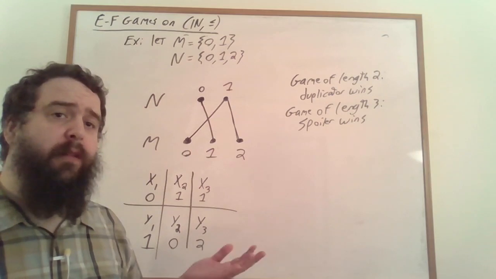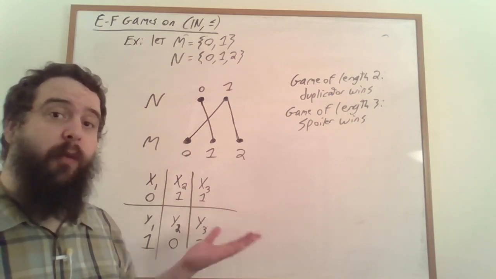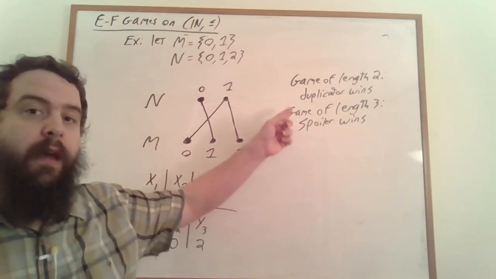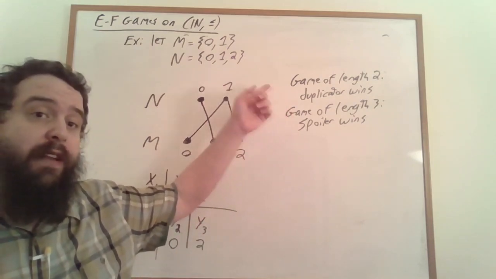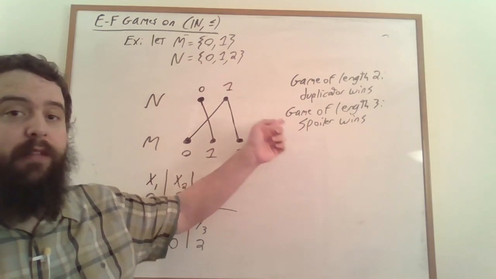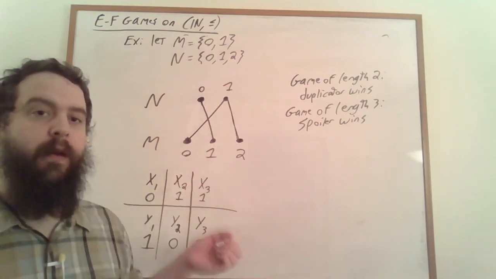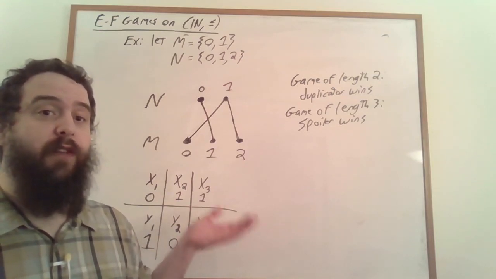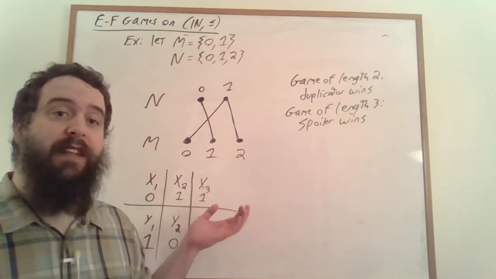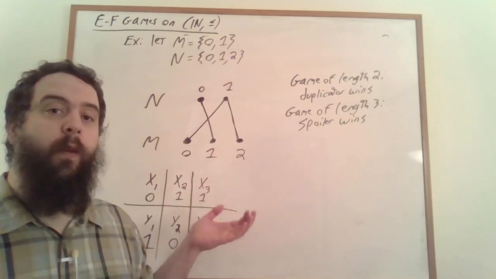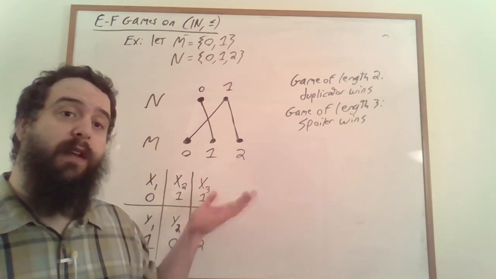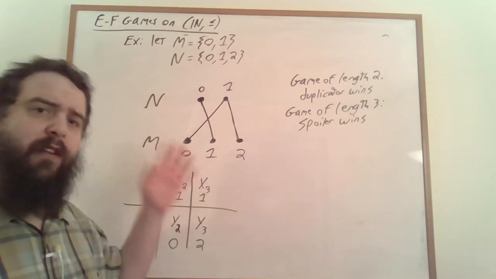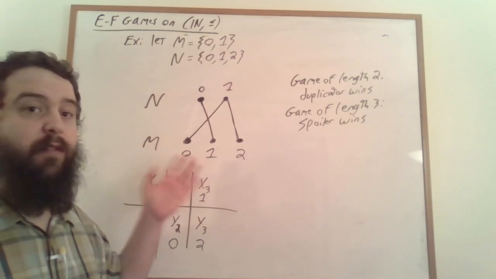And you can do a little bit of reasoning to show that if Spoiler and Duplicator are playing optimally, then this is what happens. In the game of length 2, Duplicator can definitely win, and in the game of length 3, Spoiler can definitely win. It's often the case that a player's optimal strategy doesn't depend on the number of turns of the game. But we'll actually see an instance later on in this video where the length of the game is important information in determining one of the player's strategies. Still, for this case, knowing the length of the game doesn't affect either player's strategy.